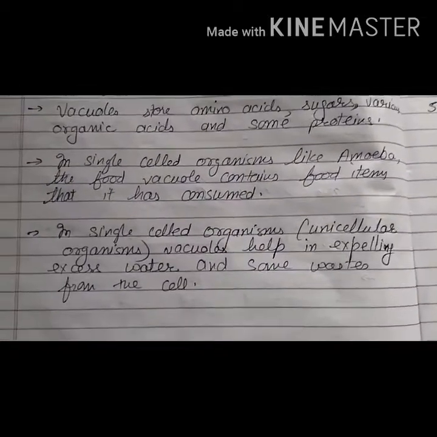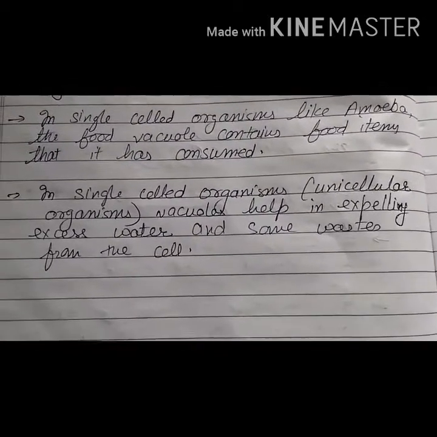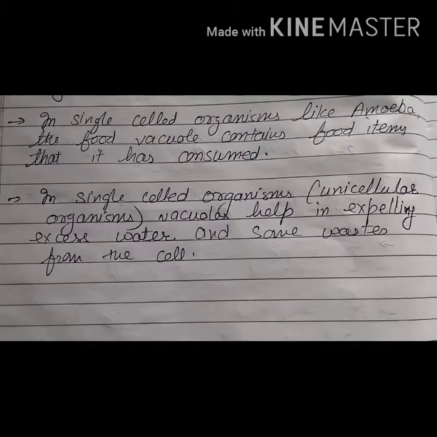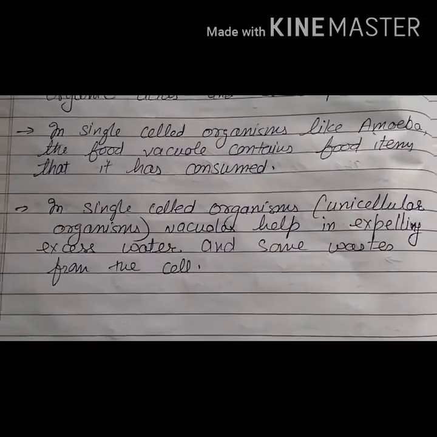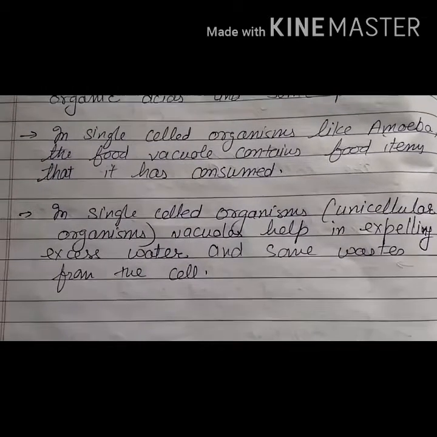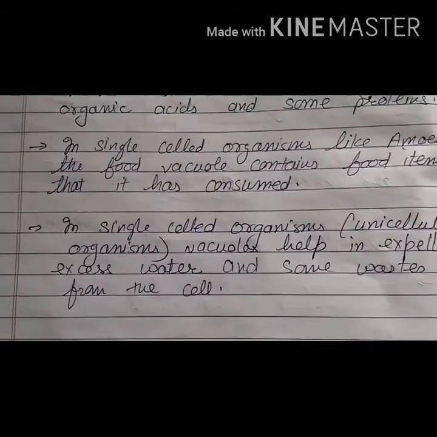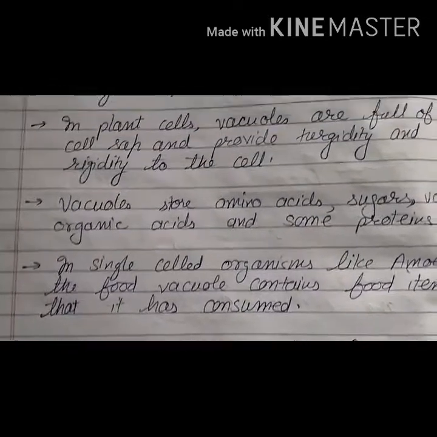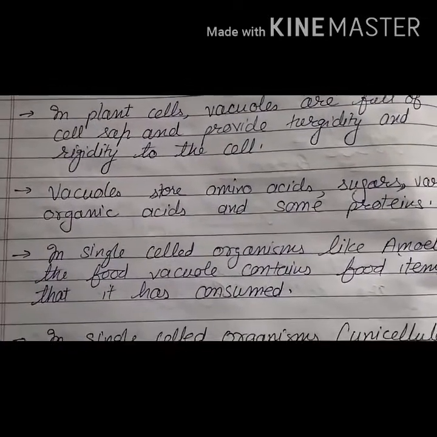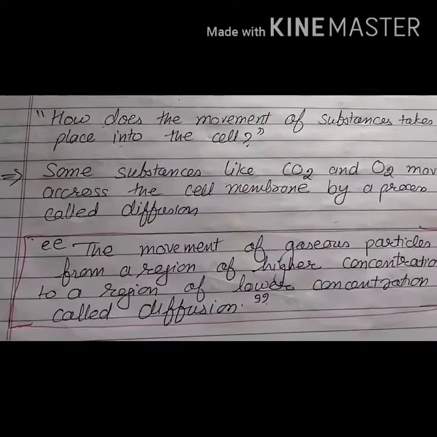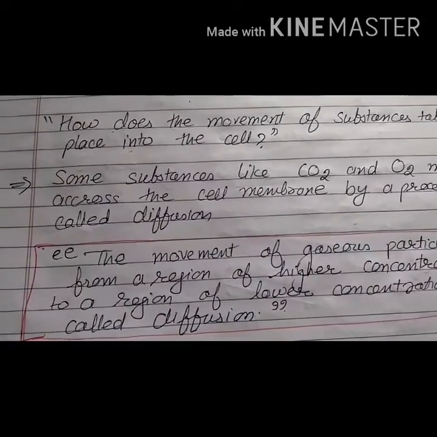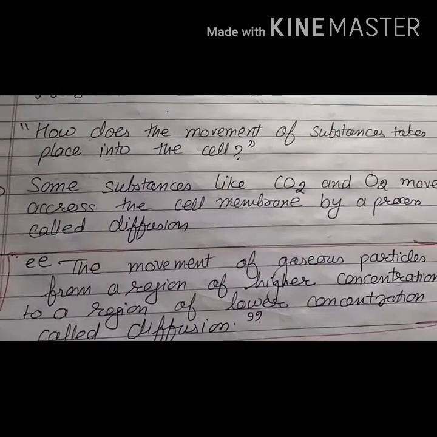In single-celled organisms, vacuoles help in expelling excess water and some waste from the cells also. So these are the functions of the vacuole. Main function, vacuoles generally store food. They also provide rigidity and turgidity to the plant cell. In single-celled organisms, they contain food and also the waste material and excess water. So that's it.